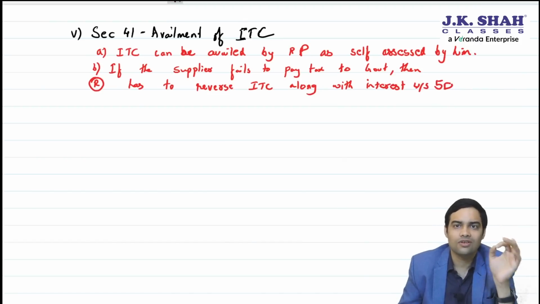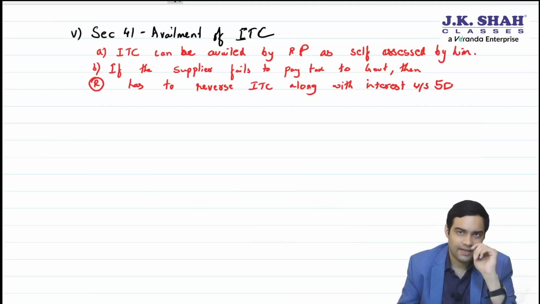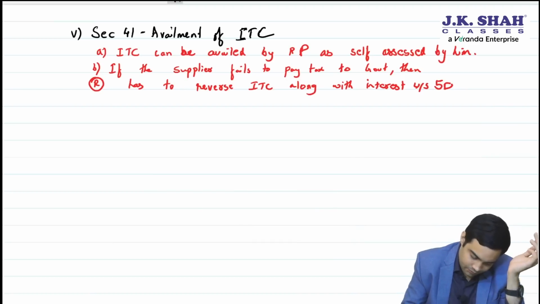So you'll have to reverse it along with interest.